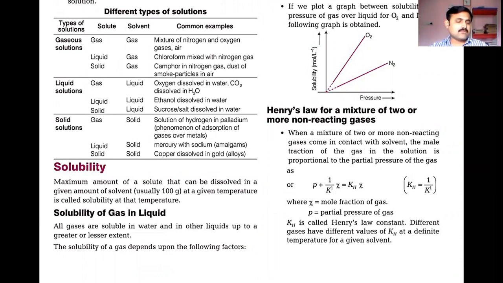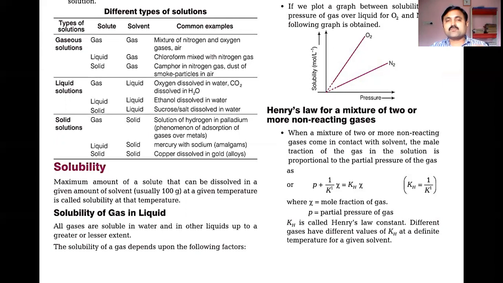So that's why here the definition for the solubility is the maximum amount of solute that can be dissolved in a given amount of solvent. See, we always keep on trying to add some solute to the solvent to make a solution. In such a case, we don't know how much solute can be added to the solvent to prepare a solution. In that, if you prepare a salt solution or sugar solution, you will easily come to know. That means if you add small quantity of sugar to the water and prepare a solution in one sample, and if you add